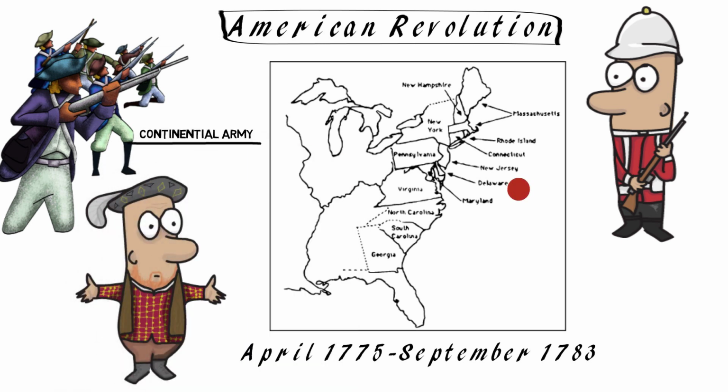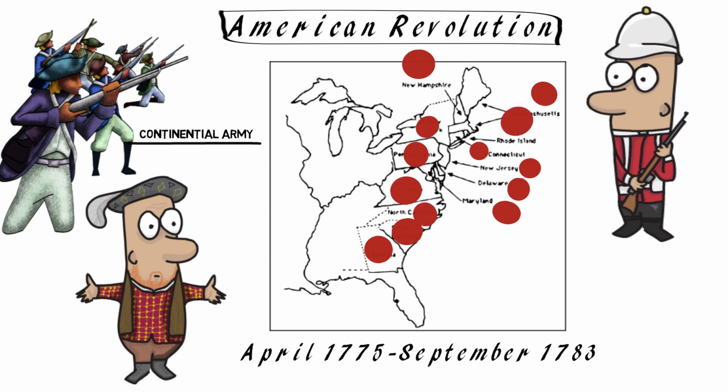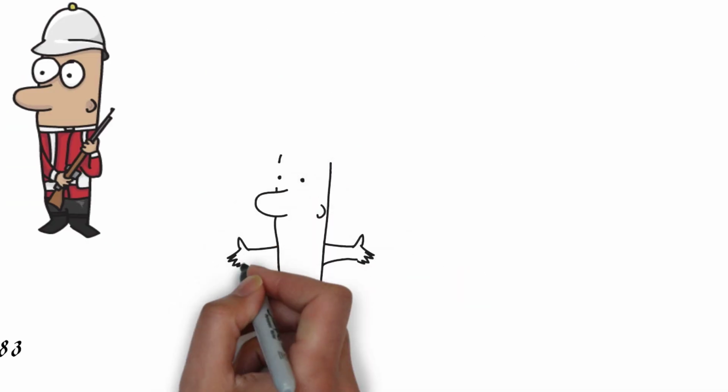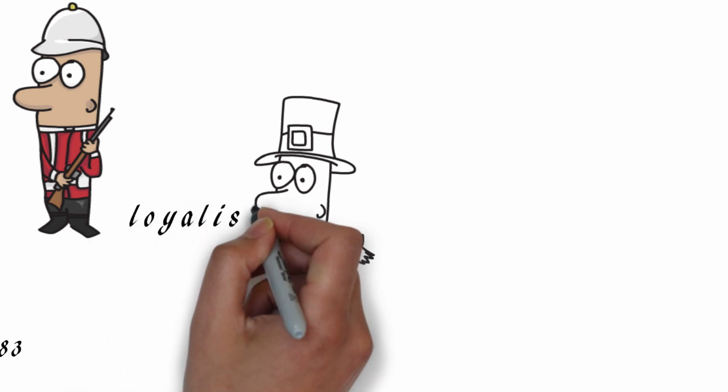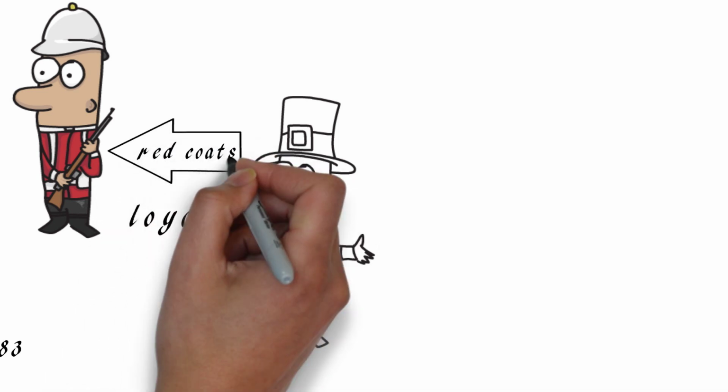The 13 colonies were Delaware, Pennsylvania, New Jersey, Georgia, Connecticut, Massachusetts, Maryland, South Carolina, New Hampshire, Virginia, New York, North Carolina, and Rhode Island. The colonists who were loyal to the British crown were called loyalists. British soldiers were called redcoats or even devils.